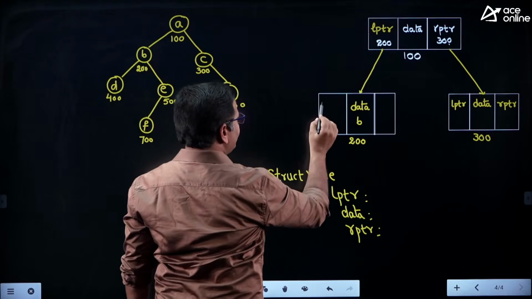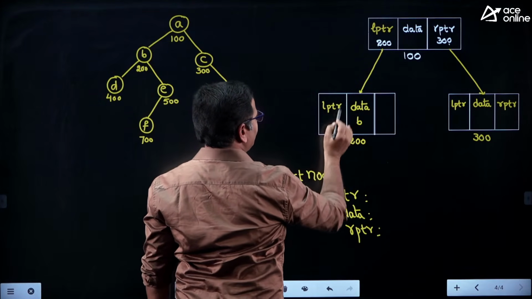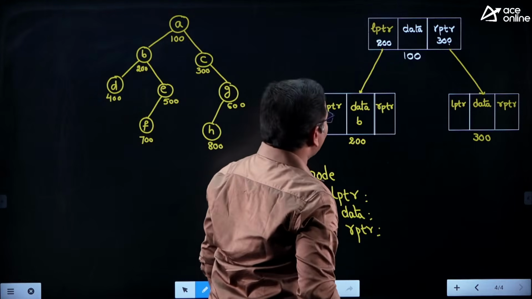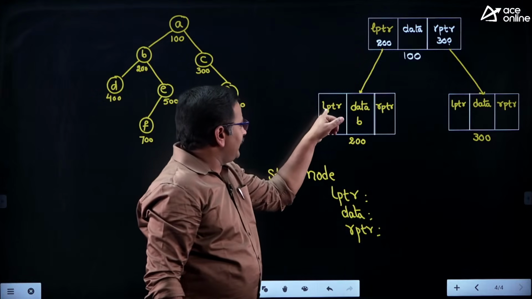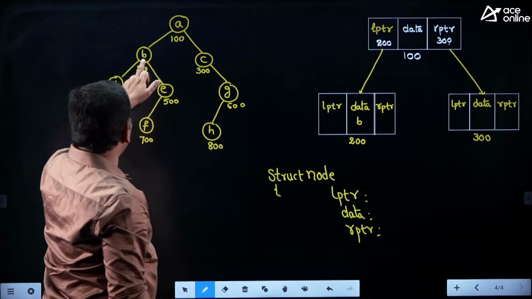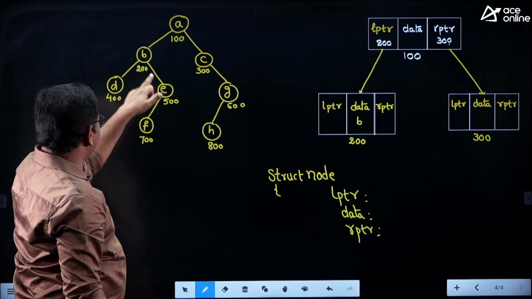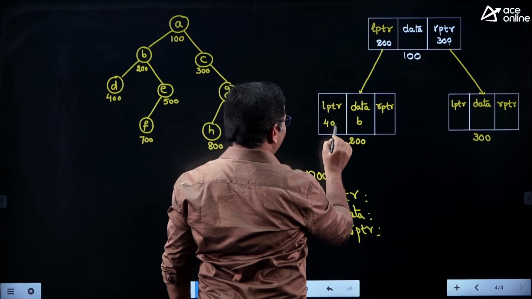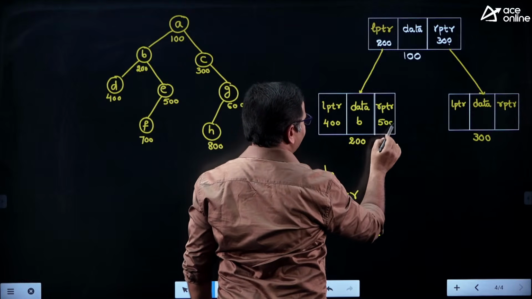Here also you can say LPTR, data and then RPTR. Now look at B node: the left pointer is pointing to 400, the right pointer is pointing to 500.